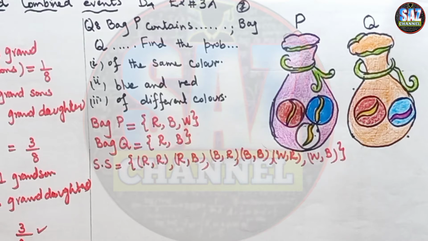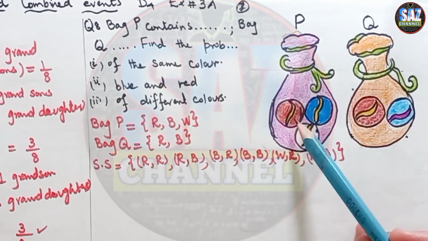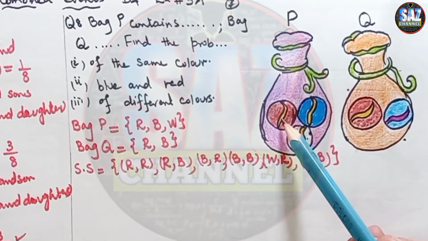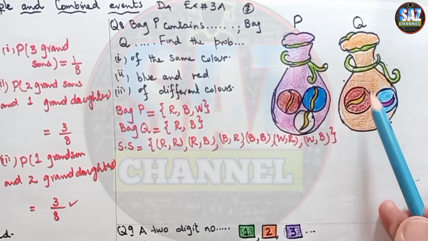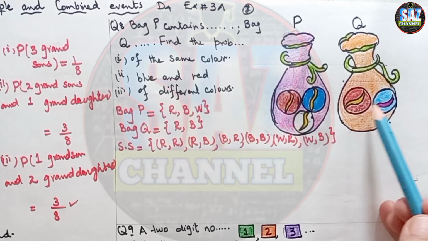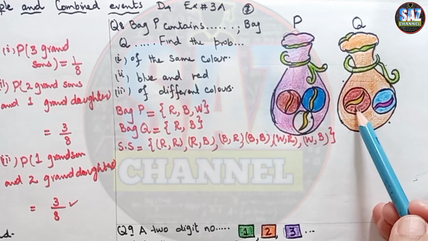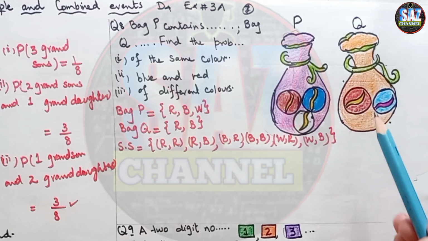So from bag P, the chance of picking any type of marble will be 1 by 3. Then for bag Q, we have only 2 marbles, one is red and one is blue, so they will have the probability 1 by 2, 1 by 2 each.